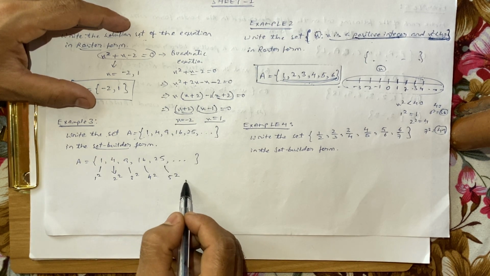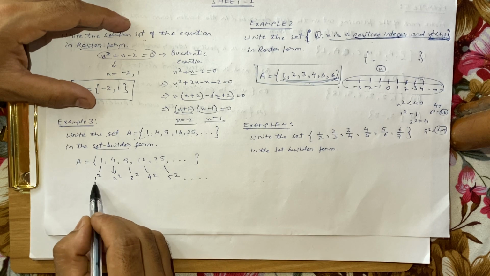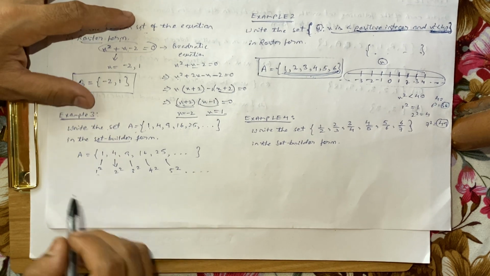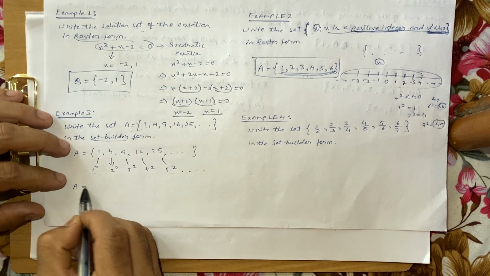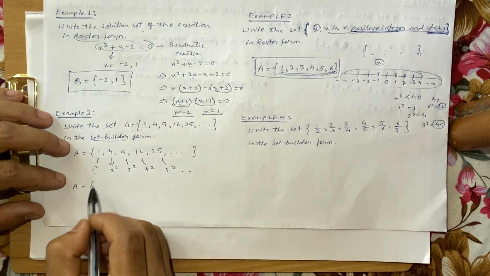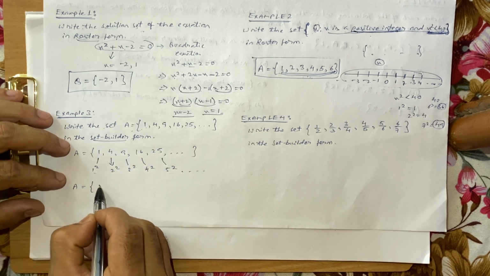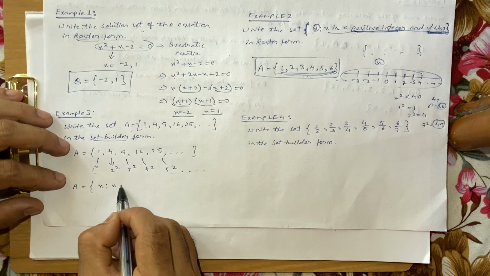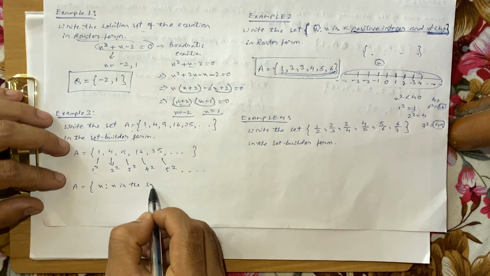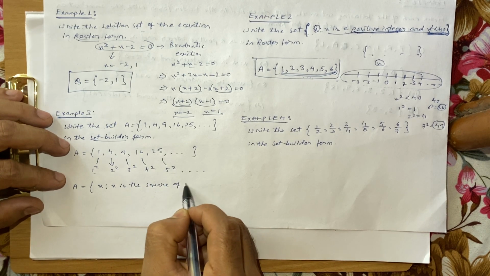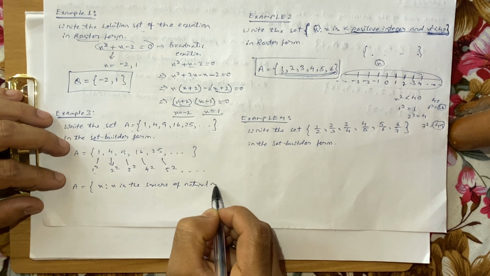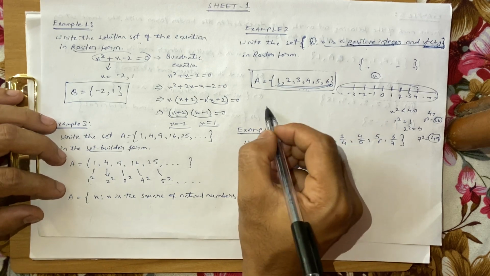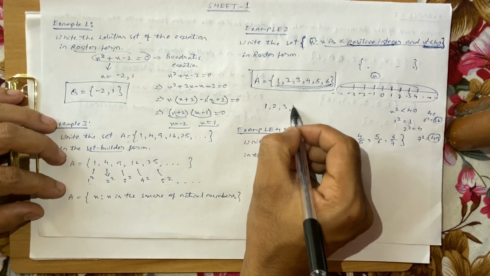It means that it is the square of natural numbers, right? So what can I write in the set builder form? Let each element be x. And what is the common nature of all of them? X is the square of natural numbers. Simple, because natural numbers are the numbers that start from 1, 2, 3, 4 and so on.